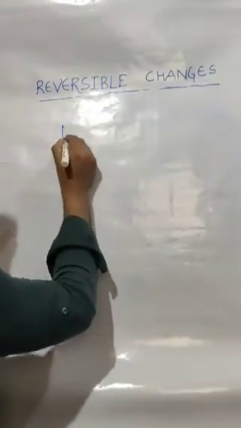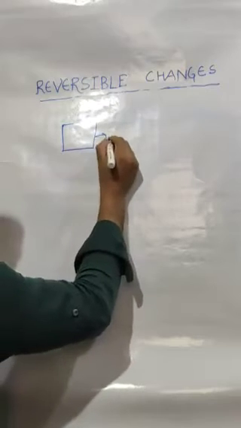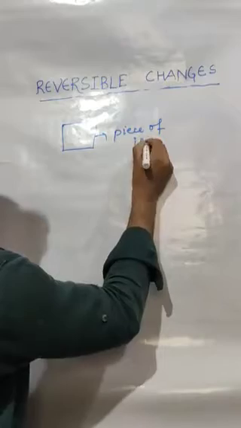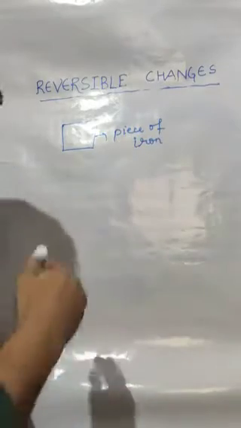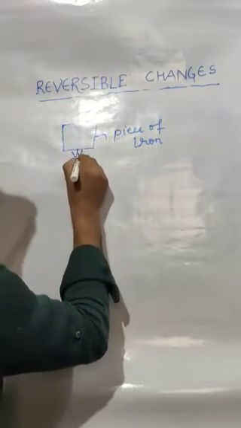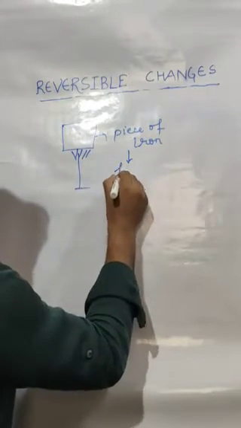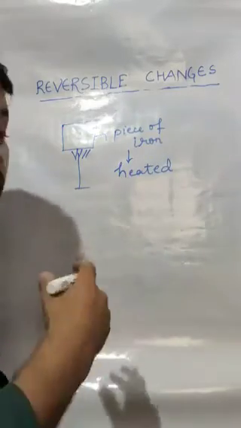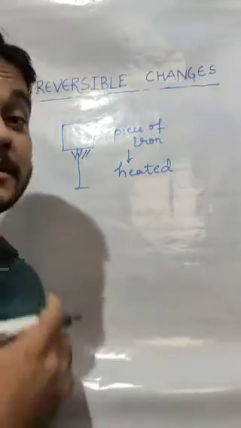First, they take a piece of iron. So let it be the piece of iron. Then this piece of iron is heated. When this piece of iron is heated, it will become soft.